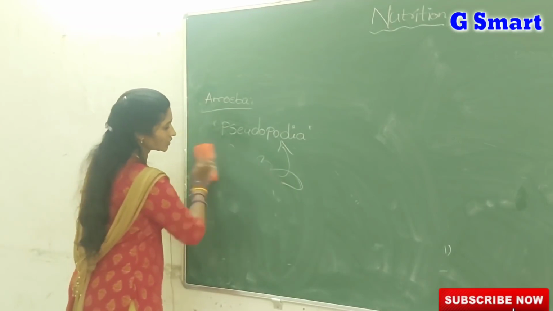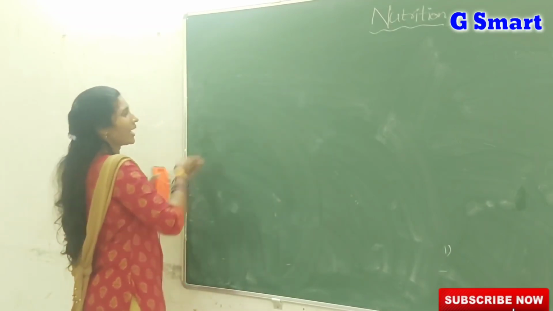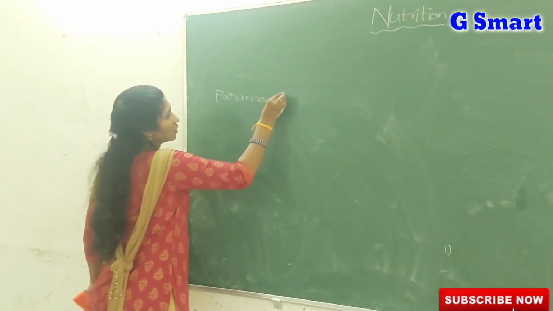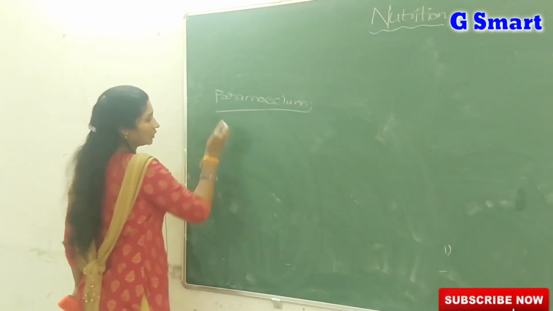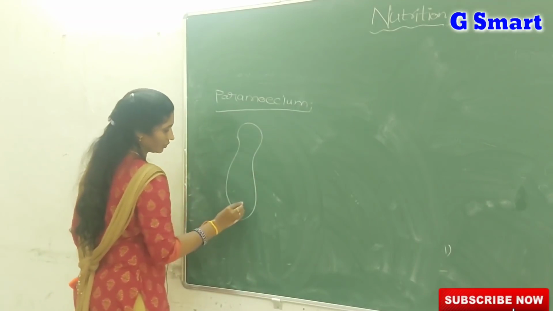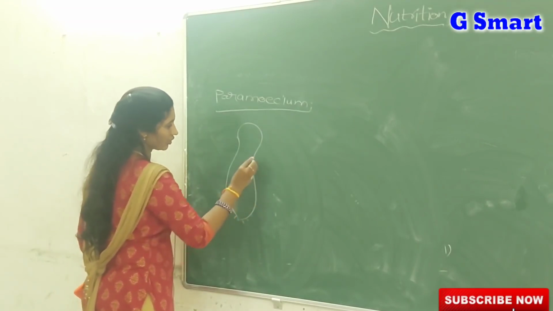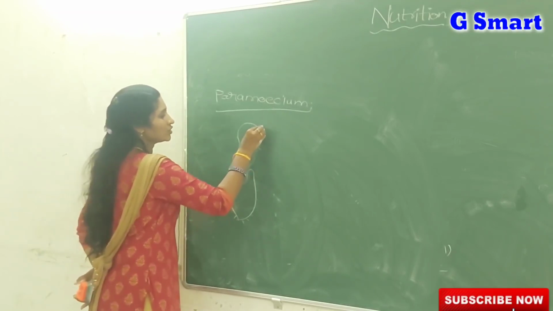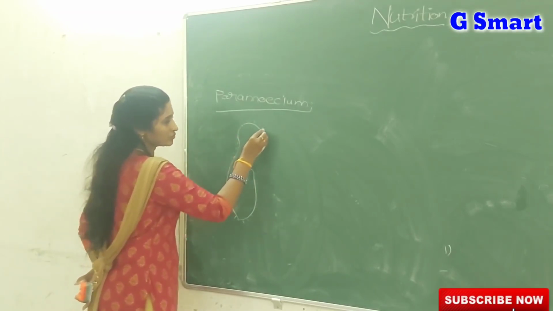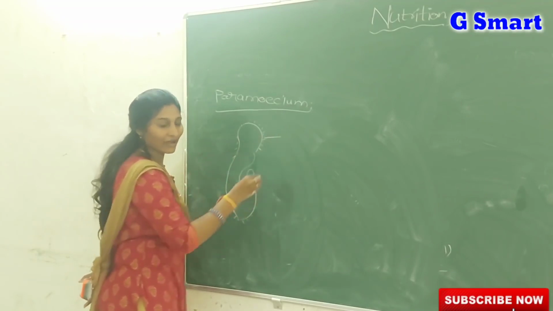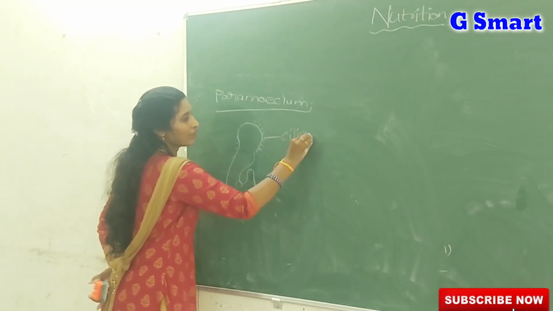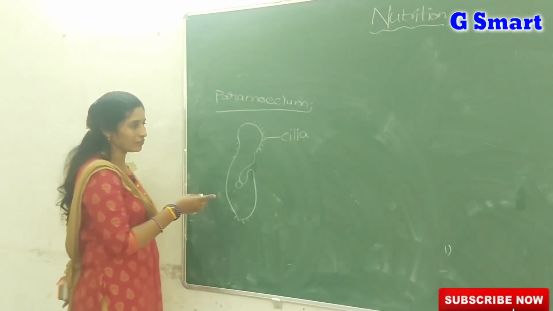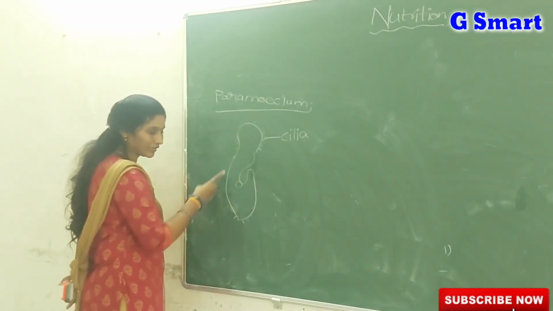Then one more unicellular organism known as paramecium. You already know the structure of paramecium. Over the surface of the paramecium, there are small hair-like structures, which we call cilia. By the help of the cilia, paramecium does not take the food through the entire surface.